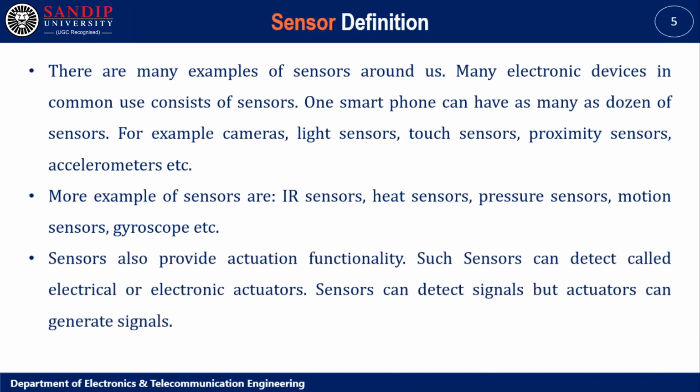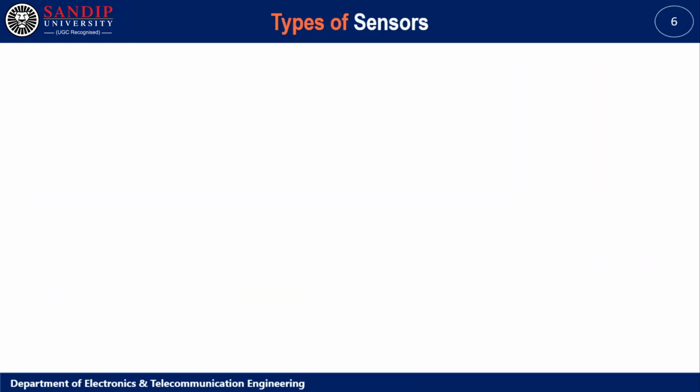Sensors also provide actuation functionality. Such devices are called electrical or electronic actuators. A sensor can detect a signal, but actuators can generate signals.